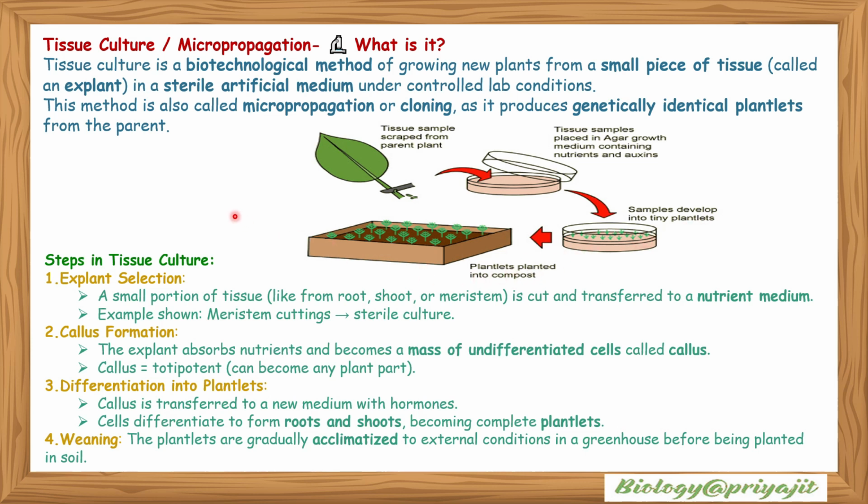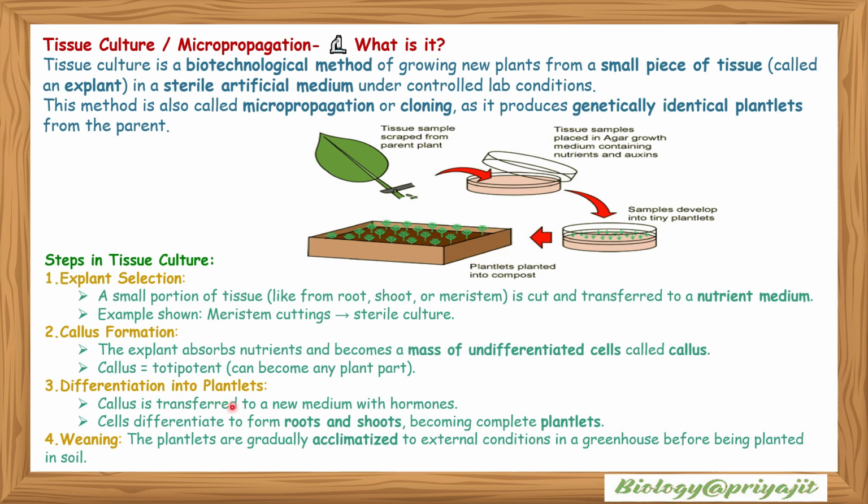Steps in tissue culture. Firstly, explant selection. A small portion of tissue like root, shoot or meristem is cut and transferred into a nutrient medium. Example shown: meristem cuttings in the sterile culture. Callus formation. The explant absorbs nutrients and becomes a mass of undifferentiated cells called callus. Callus is totipotent, which means it can become any plant part.